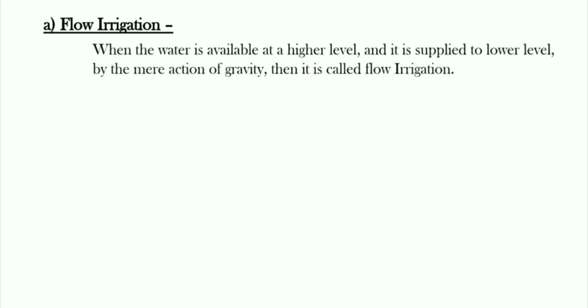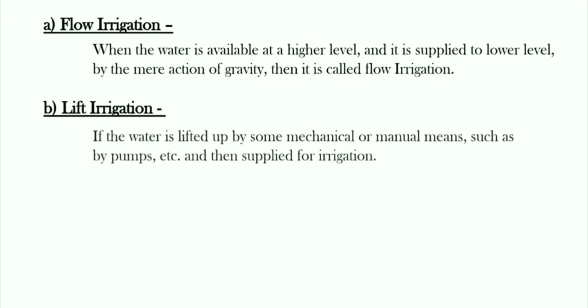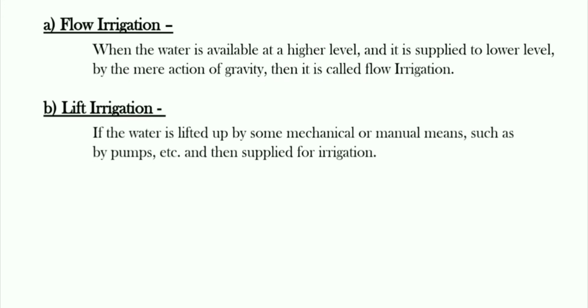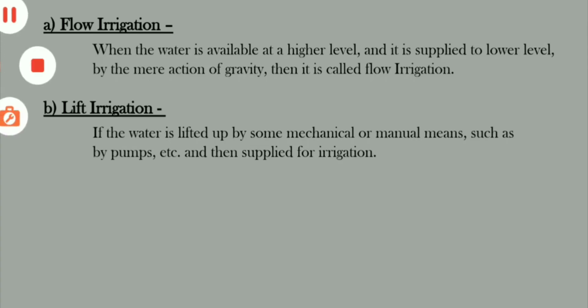What is flow irrigation? When the water is available at a higher level and it is supplied to a lower level by the mere action of gravity, then it is called flow irrigation. Next is lift irrigation. If the water is lifted up by some mechanical or manual means such as by pumps, etc., and then supplied for irrigation, then it is called lift irrigation.